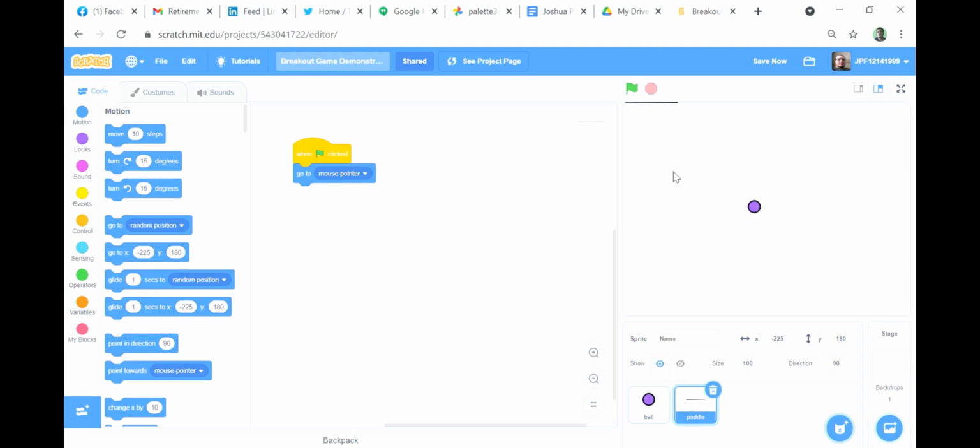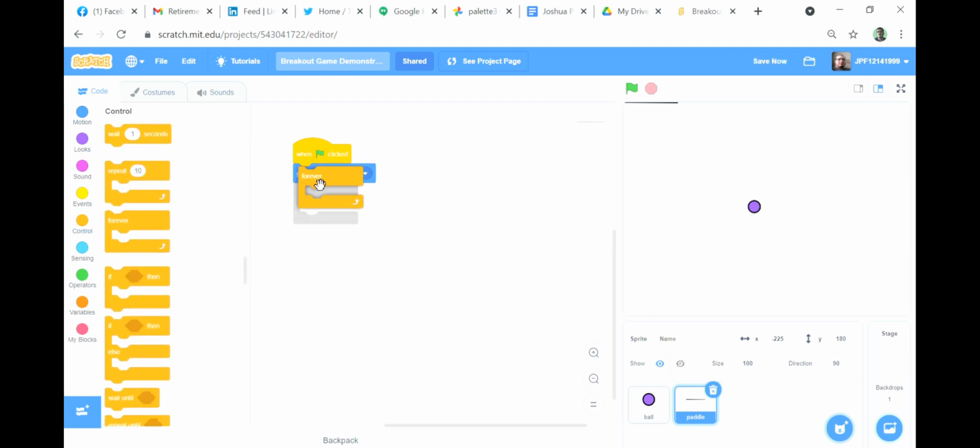Note that because of the way the code is organized, it only happens once and then never again. And it will also attempt to move off the screen in order to follow the mouse pointer. However, we can fix the one-shot thing by having it repeat on a forever loop. Like so.